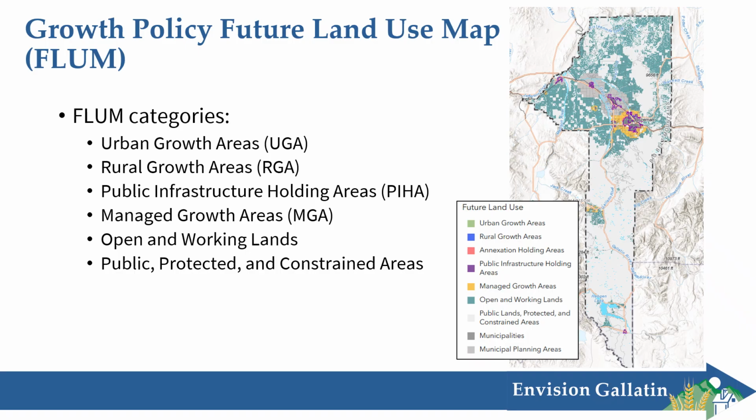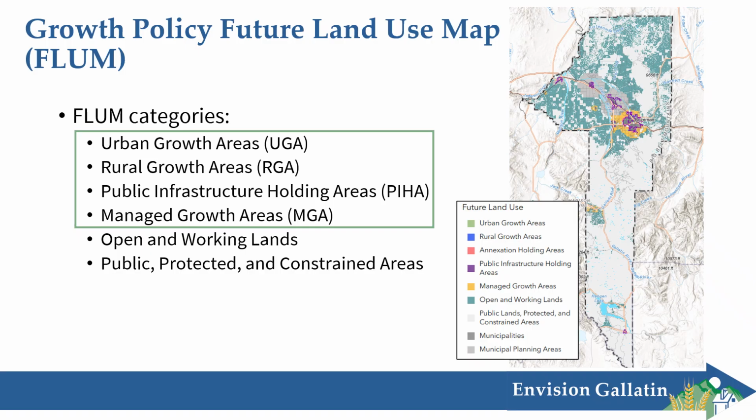To create the FLUM, we first did a development suitability analysis that looked at where our existing community cores are with infrastructure and services, where the water and sewer districts are, wildlife habitat, wildfire risk, steep slopes, floodplain, where the water courses are, and where public lands are, to create these different FLUM categories. The model code only uses the first 4 of the FLUM categories listed here, so those are the ones I'll focus on. Urban growth areas have a water and sewer district and existing services, and these are identified by the FLUM as most appropriate for development.